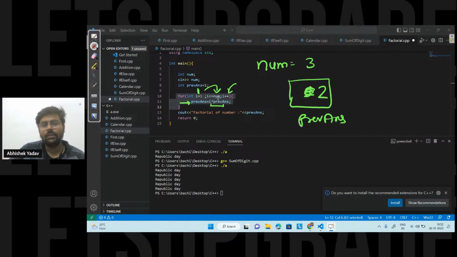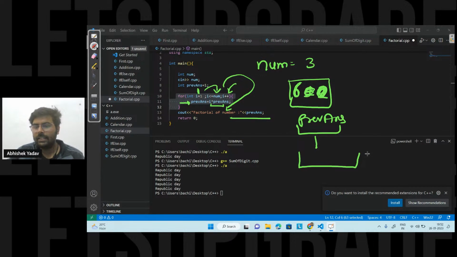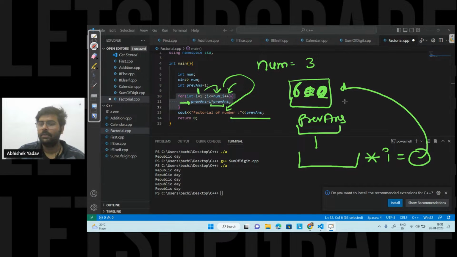3 is less than equal to num, correct? Again I am multiplying 3 with the previous answer. So the updated value inside previous answer is now 6. After that, the value of I will be 4 and the condition will be false, and I will move out of the for loop, and I am printing previous answer on the output screen. So I have maintained previous answer in order to store the previous result. In this previous result, I am multiplying the current value of I in order to get the new answer, and this new answer again I am storing inside the previous answer. Simple logic, right?